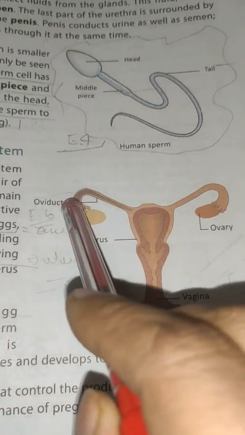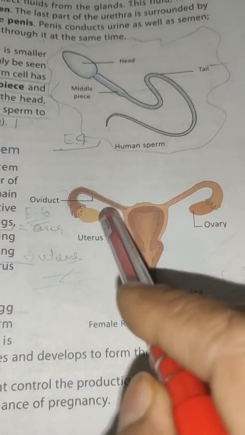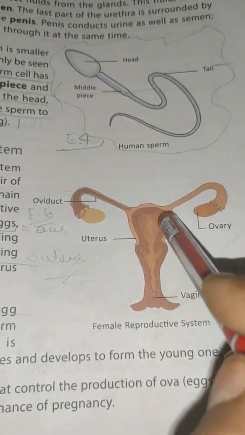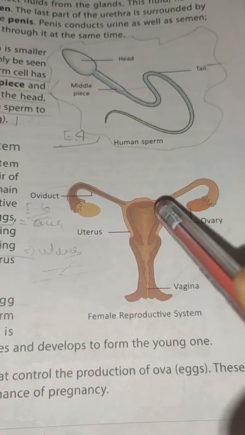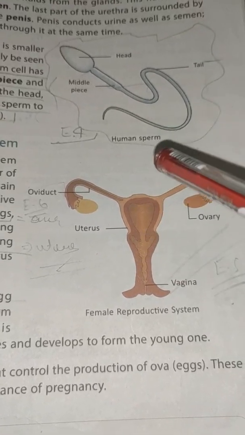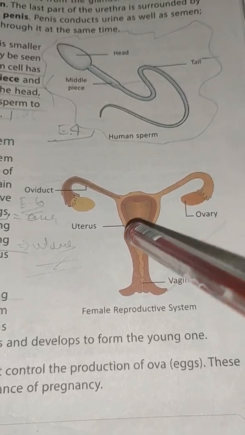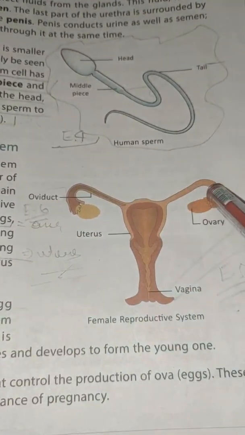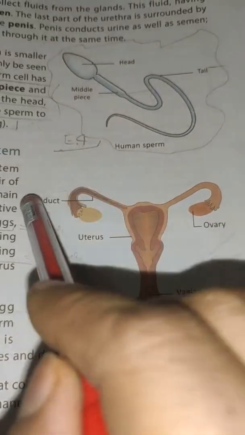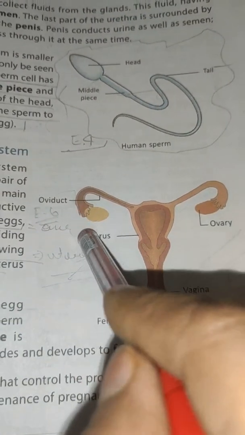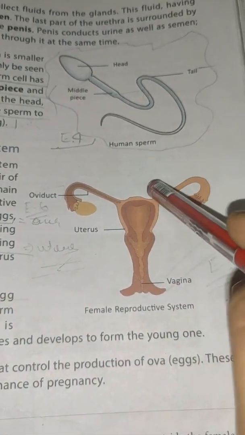The ovaries are connected with the uterus. This is the area where the development of the embryo takes place, or the internal development is seen in human beings. The ovaries are connected with a tube-like structure which is known as oviduct. The oviduct is also known as fallopian tube.